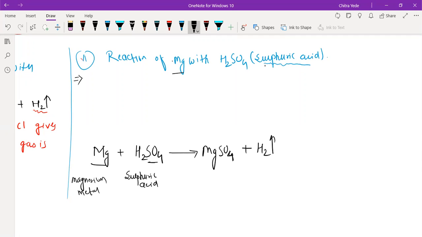It is magnesium sulfate, which is a salt. And hydrogen will be released. Sir, is that magnesium sulfate? Sulfuric is an acid. Magnesium sulfate is a salt, and sulfuric is an acid.